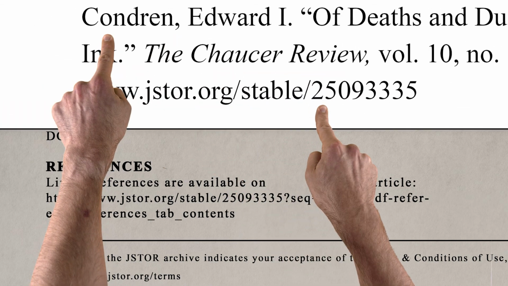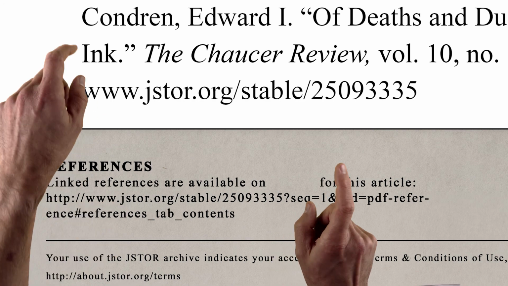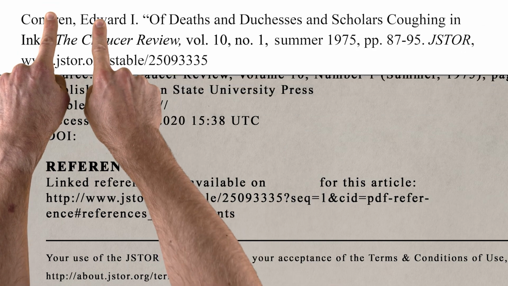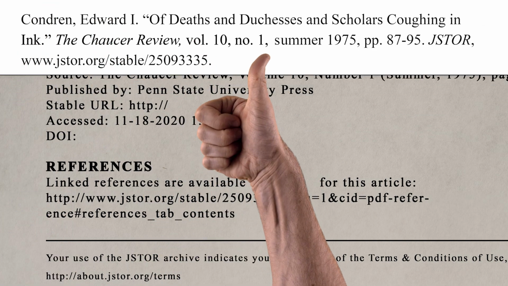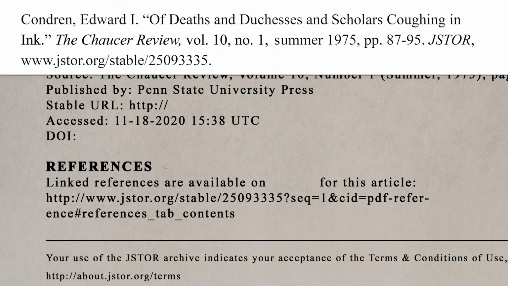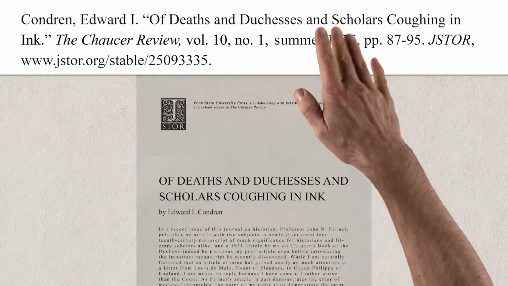Look closely. See how the URL is black? There's no http:// and there's no underline anywhere to be seen. It should always look like that. Then you end the section with a period. Done. Oh, there we go. A complete citation for an article from a database. Yours should look a lot like this. If they don't, you're probably doing something wrong.